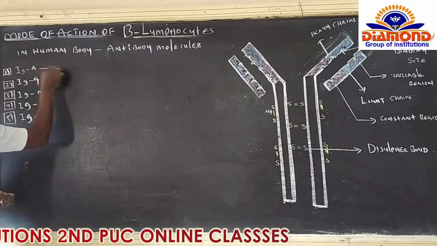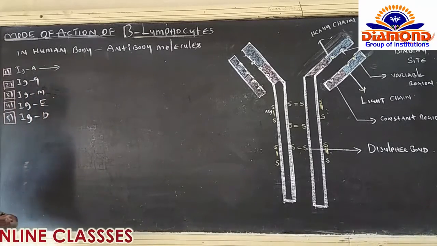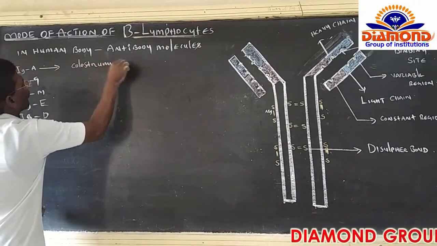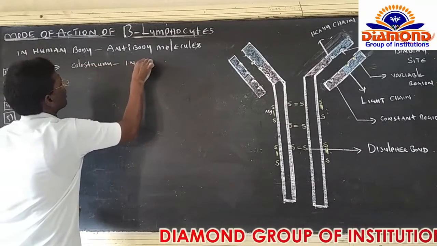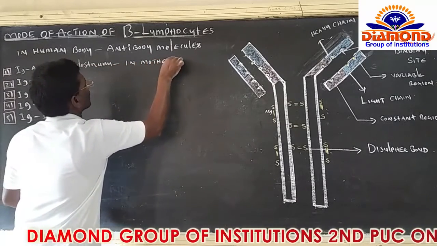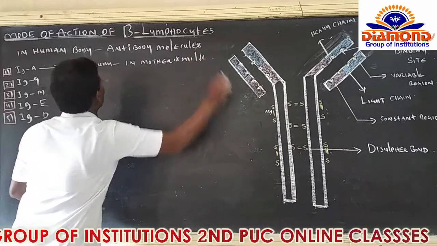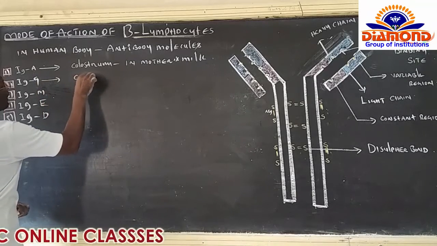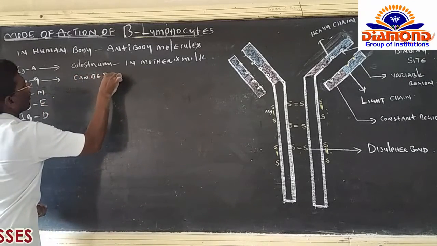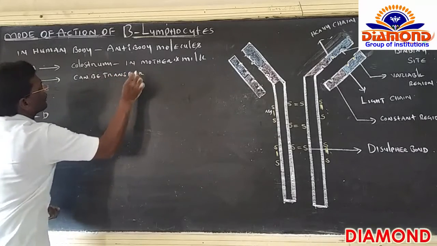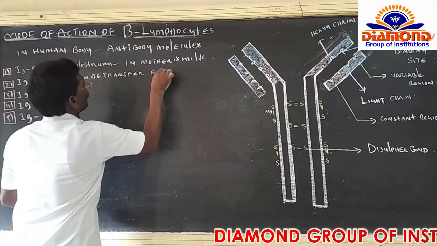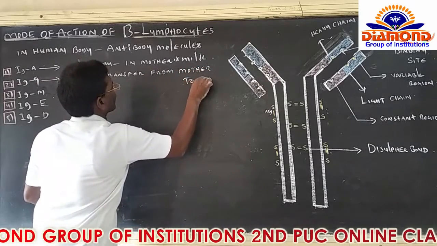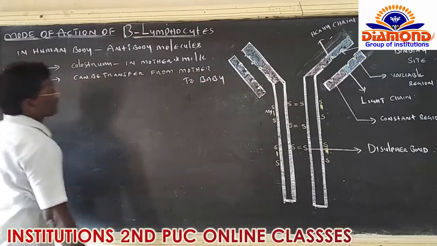We know very clearly, IgA is present in colostrum, in mother's milk, right? IgG can be transferred from mother to baby by placenta.